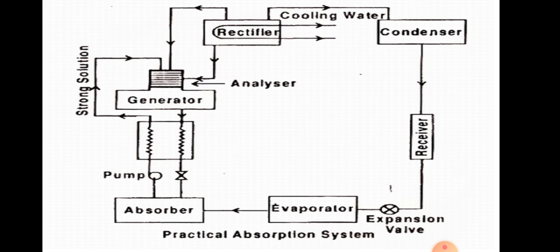Here at the bottom side you will see the absorber, and on its left hand side there is the evaporator. Here it is not mentioned which kind of absorbent is used, but always remember, here we use water as an absorbent and ammonia as a refrigerant.